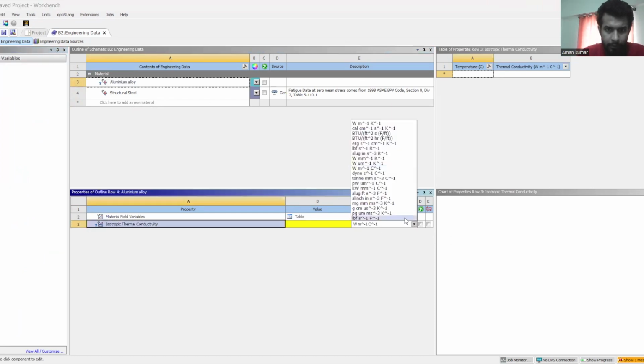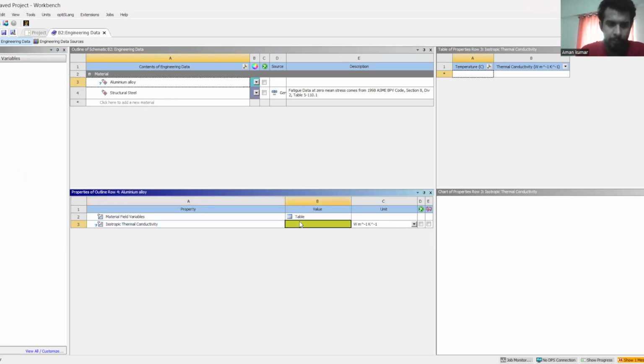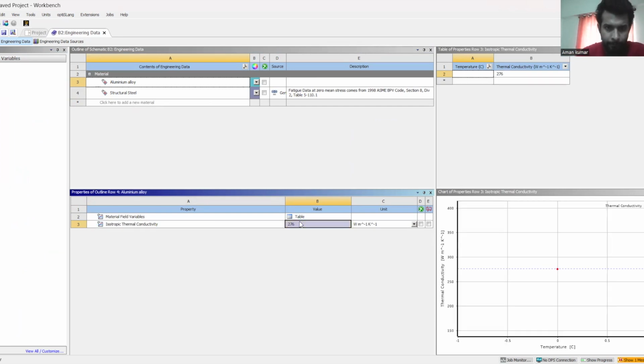We set its unit as watt per meter Kelvin. This aluminum alloy has a thermal conductivity of 276 watt per meter Kelvin. Here we can also see the graph of temperature versus thermal conductivity. So the material is added.